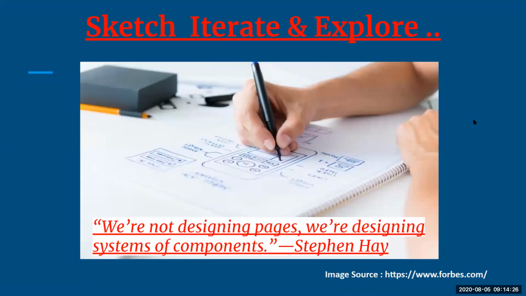Next is sketch, iterate, and explore. One of the easiest things to get your ideas in place is to sketch them. We usually fail to do that. We usually go for writing down because we feel that writing will be much easier, because not everybody is good at sketching. Sketching is something which is not done by every one of us. But initially, I suggest that whenever you are designing your external interface, you can start with sketching.